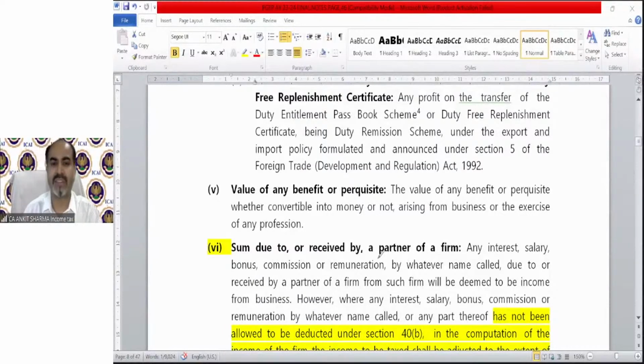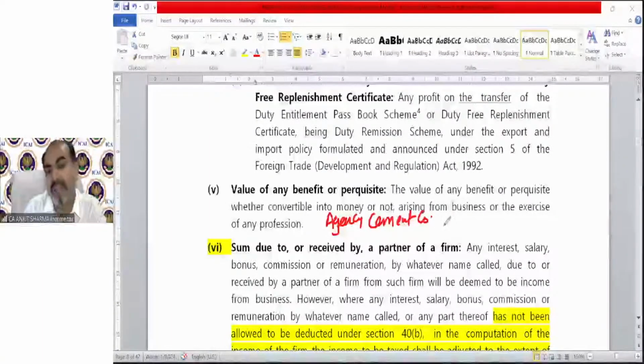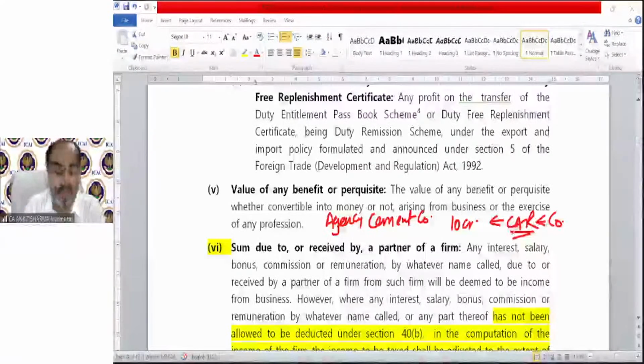Value of any benefit or perquisite, it's a very simple point. For example, I am running an agency of a cement company. And it says, if I sell that particular brand's cement worth 10 crore rupees in a year, they will give me a car. The company will give me a car for my business if I sell their brand worth 10 crore rupees or more. And I had done that. So the company is going to give me a car.